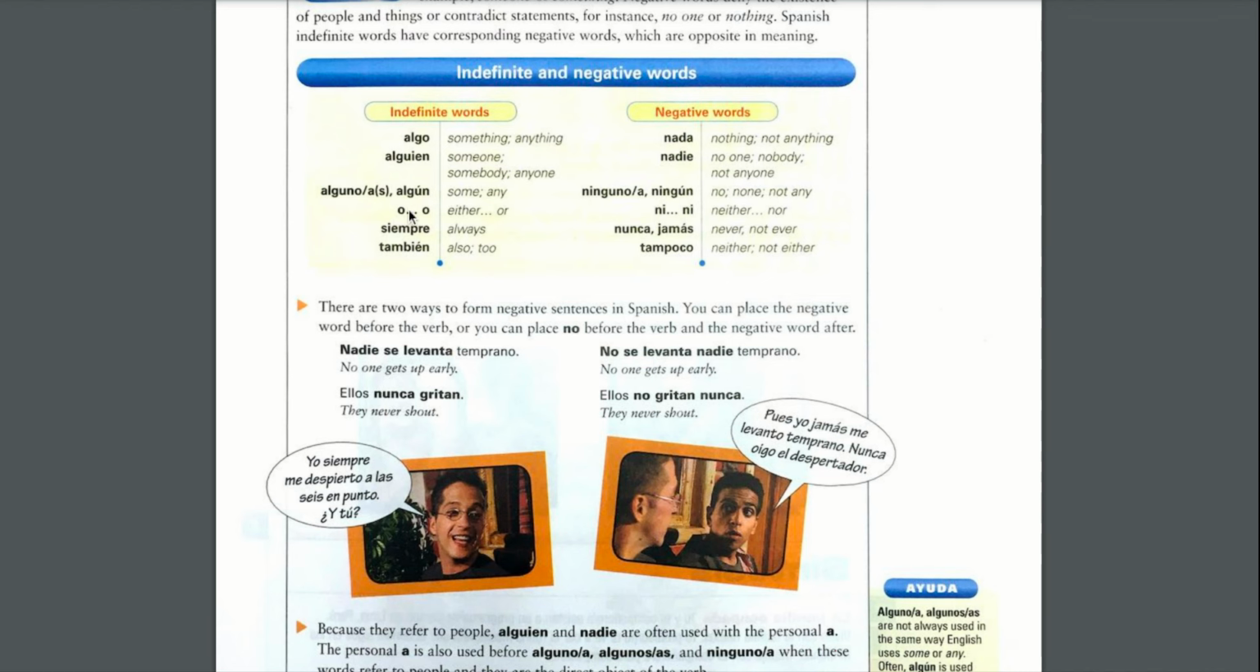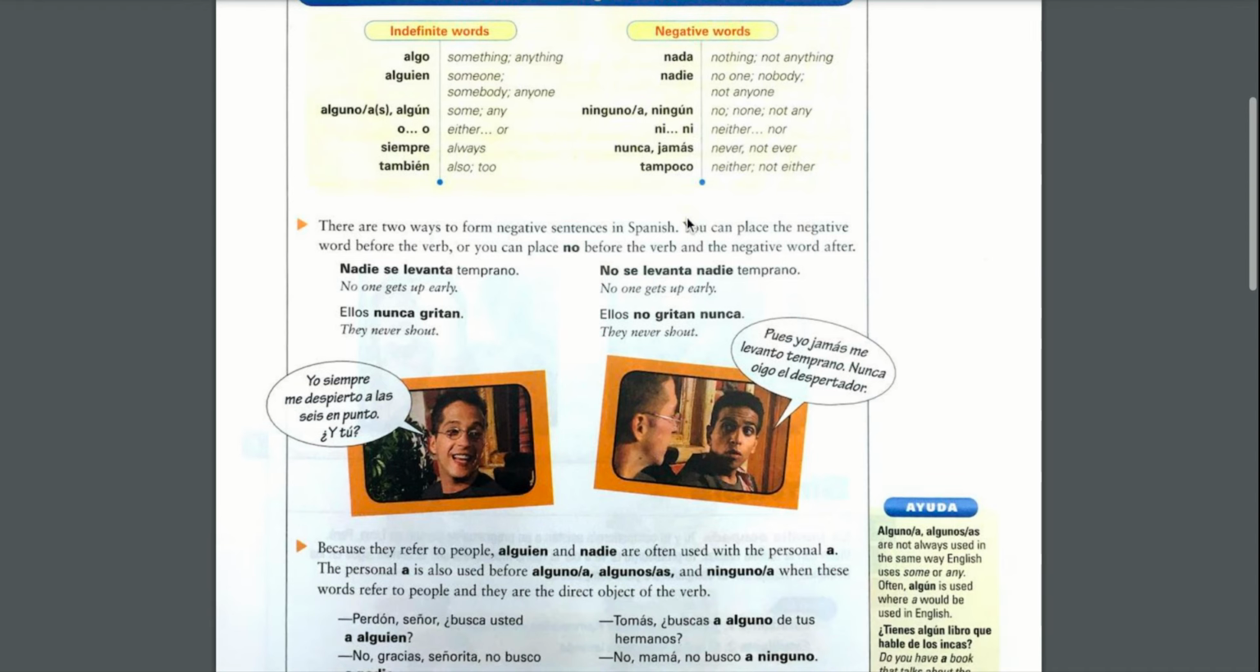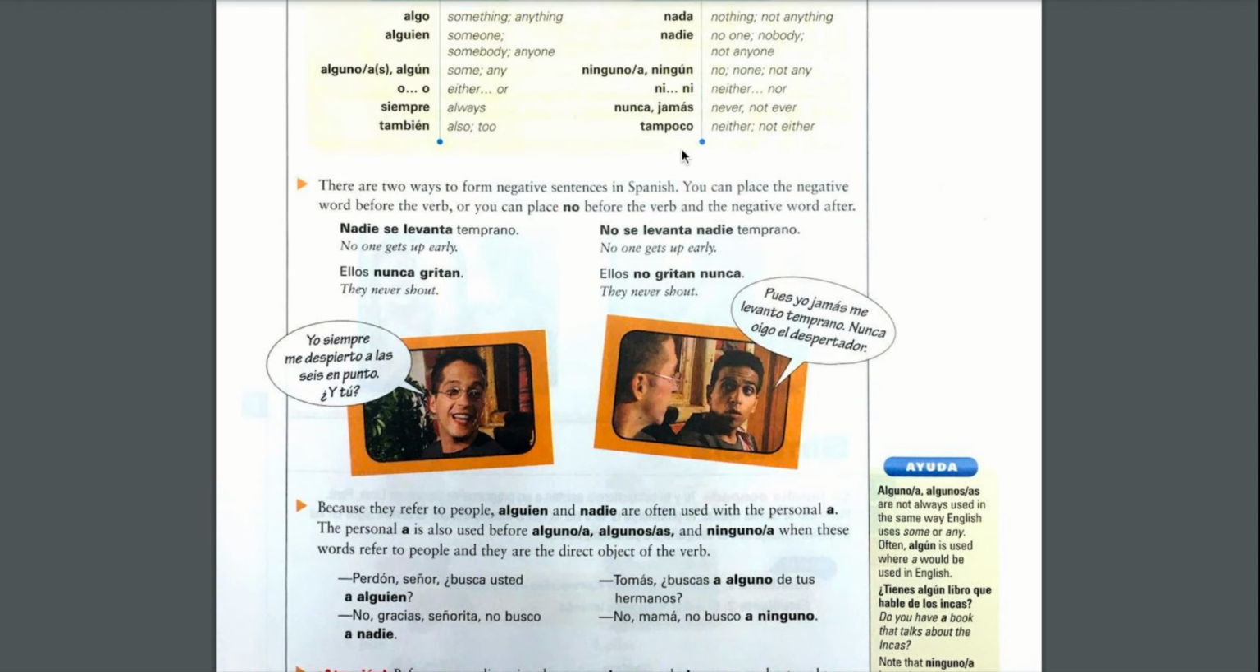Okay, either or, that would be o. That's in Spanish when you're saying either or. And when you're saying neither nor, then you would say ni. Okay, the corresponding. Always, which would be siempre, and then the corresponding negative is never, right? So that would be nunca, and then not ever, that would be jamás. So you can do nunca or jamás. También, which is also, too, and then the corresponding negative tampoco, neither or either.